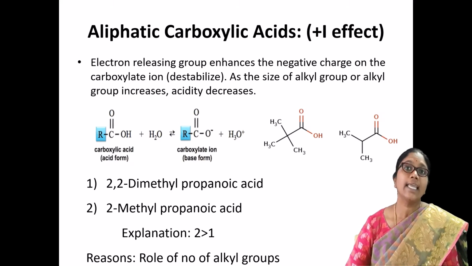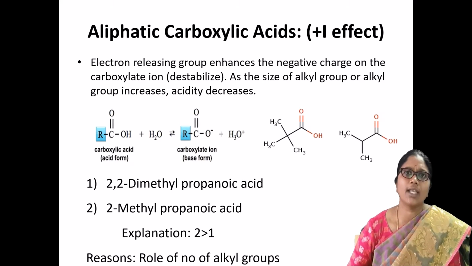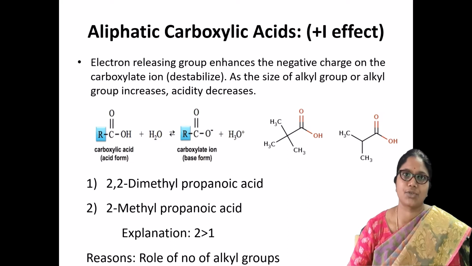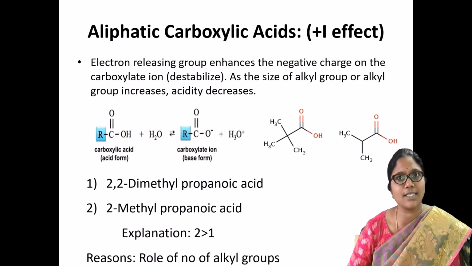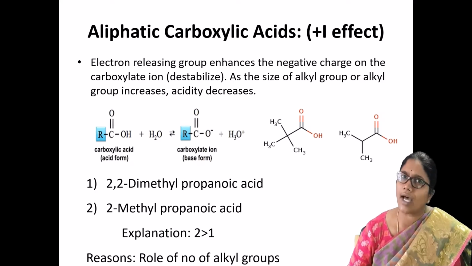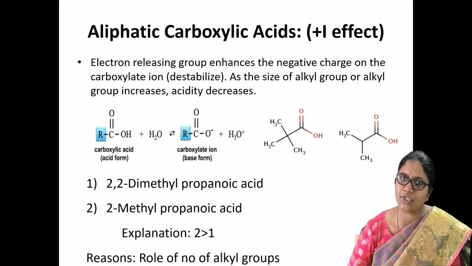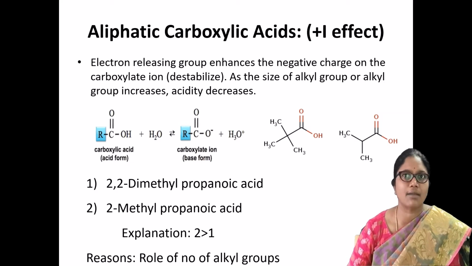Because you can observe two alkyl groups on the second carbon of the first carboxylic acid. That means this first structure contains two alkyl substitutions on the second carbon, whereas in the second structure there is only one alkyl group, one methyl substitution on the second carbon of the carboxylic acid.